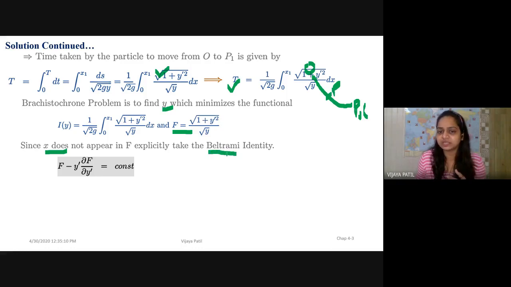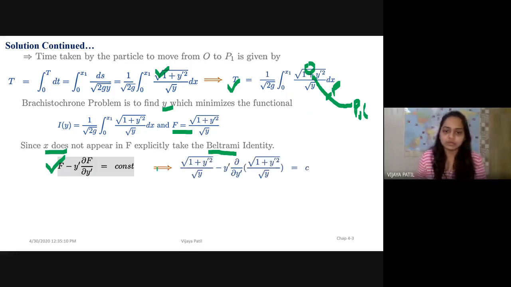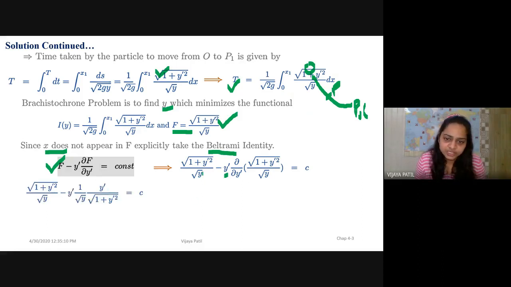Therefore, we have discussed about this, it's the Beltrami identity. What this identity says is, if x is absent, then this is nothing but an equation of the Euler-Lagrange equation. So if I put the value of f, square root of 1 plus y dash square upon square root of y, and take the derivative of f with respect to y dash, it equals a constant, say c.